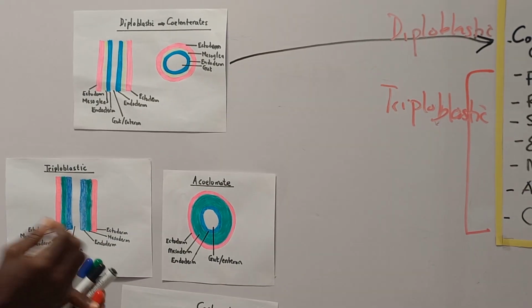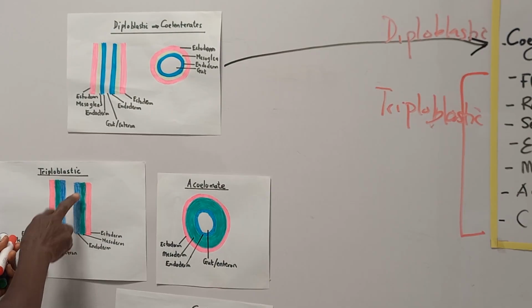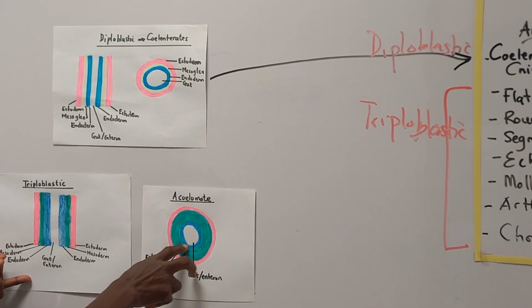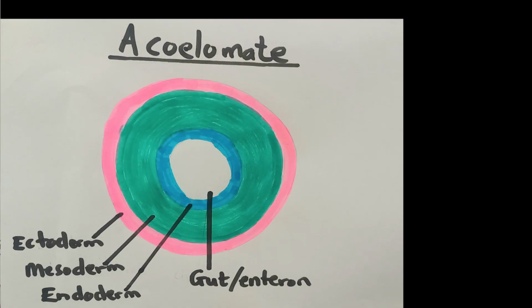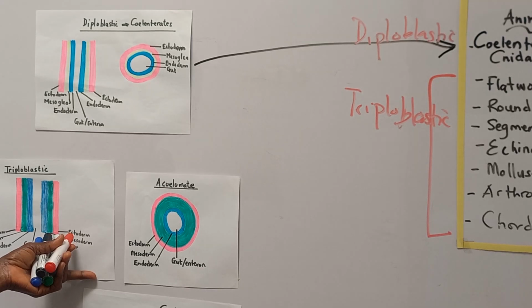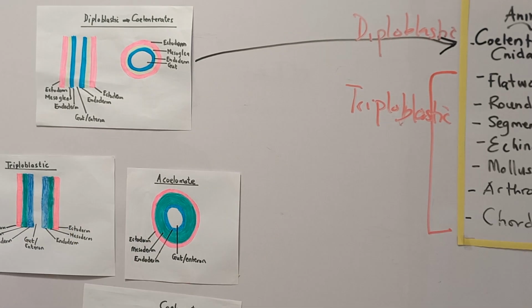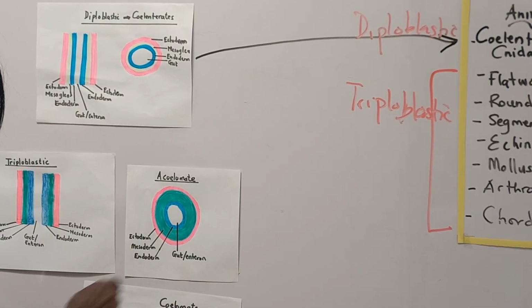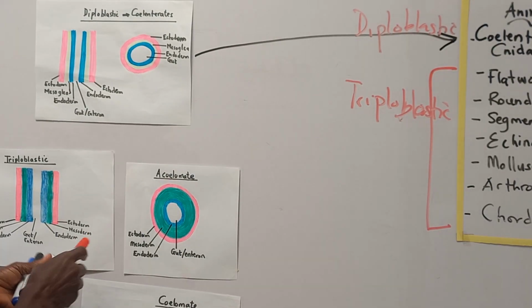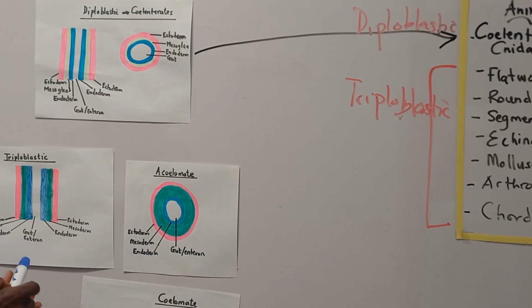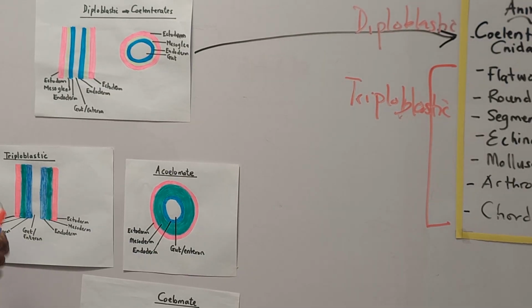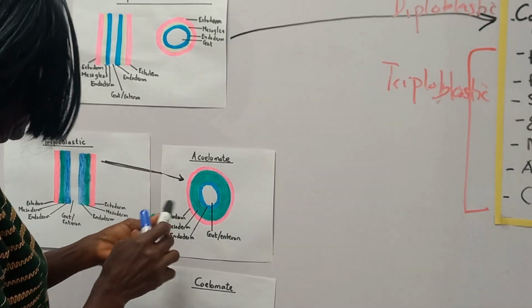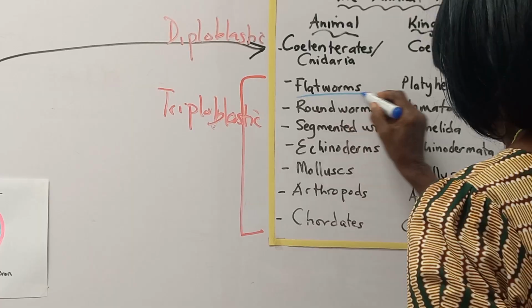There are some of the organisms in which the three layers that surround a gut are solid, and they are known as acoelomate. Solid because there's no fluid-filled body cavity. So you have solid ectoderm, mesoderm, endoderm surrounding a gut, and they are known as acoelomates. So among the triploblastic, we have acoelomates. And the acoelomates are flatworms.